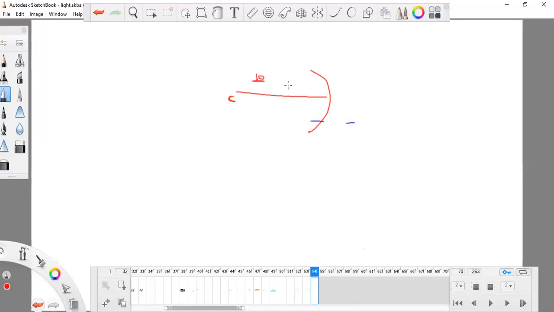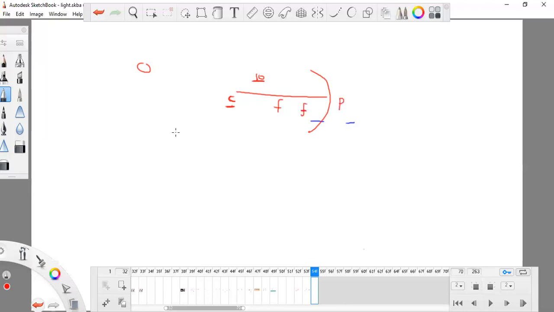Whatever source is present, very near or very close or at infinity, the C should be at 10 centimeter. If my C is at 10 centimeter, then F is at 5 centimeter. Remember that F is always half of C. I told you all these things yesterday.